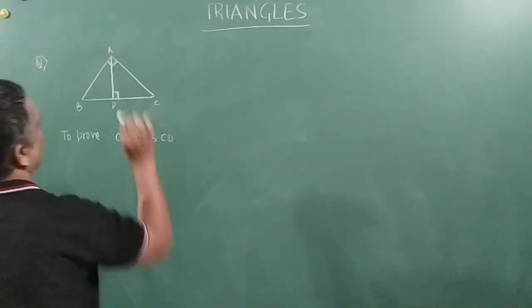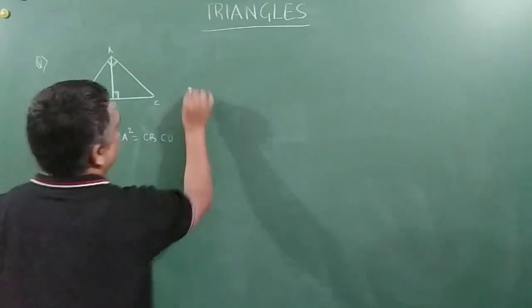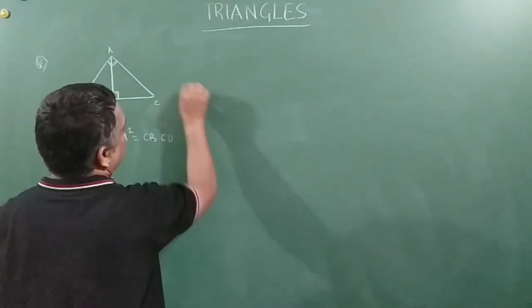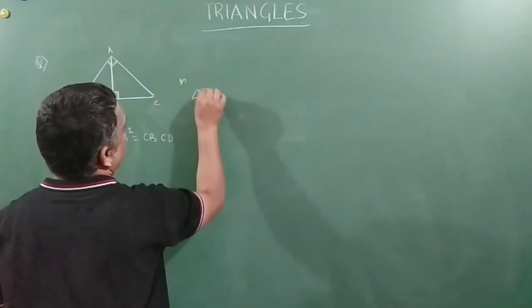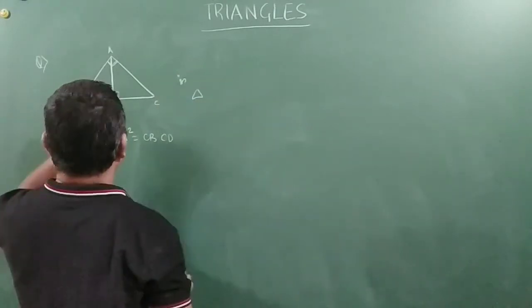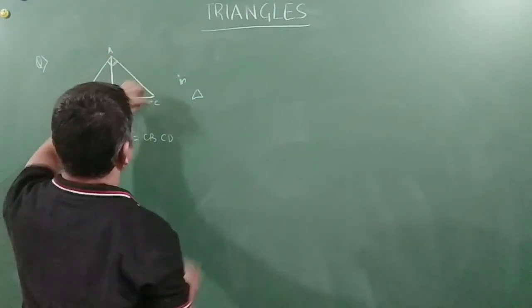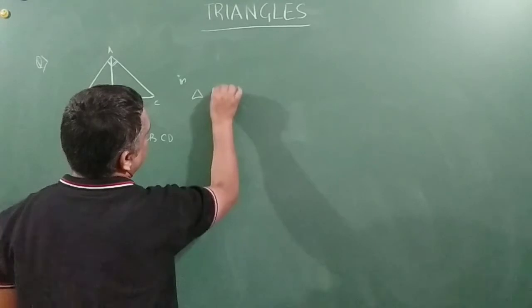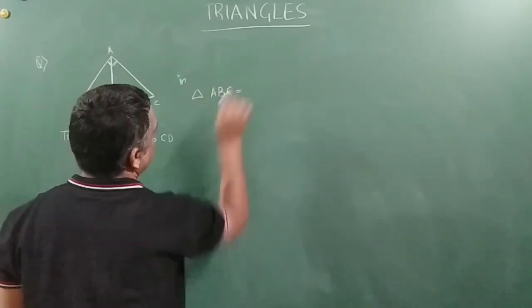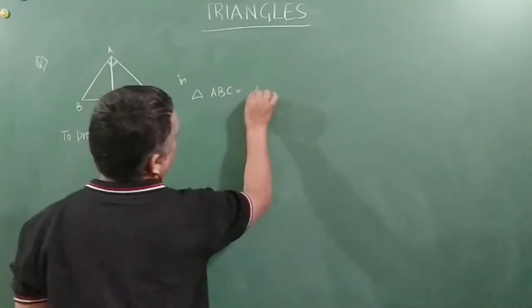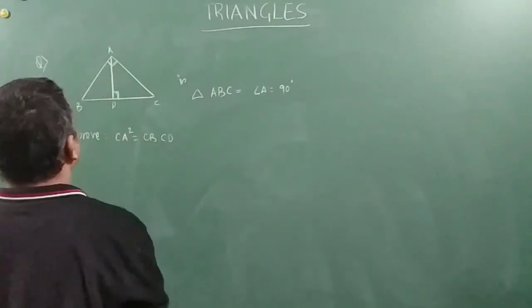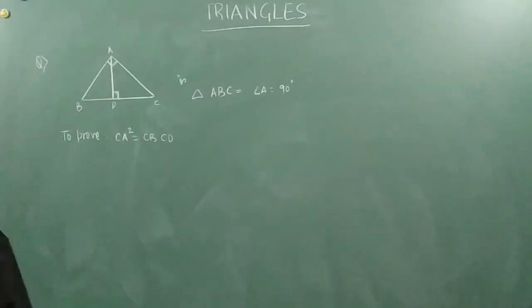So what I will do, friends, is consider triangle ABC. Is angle A given to be 90 degrees?